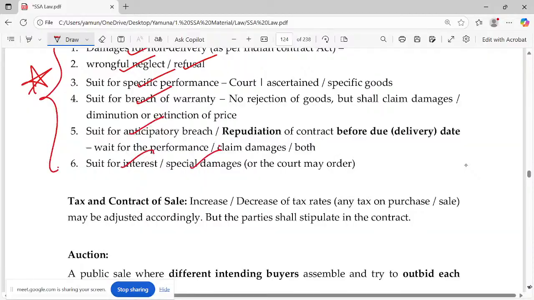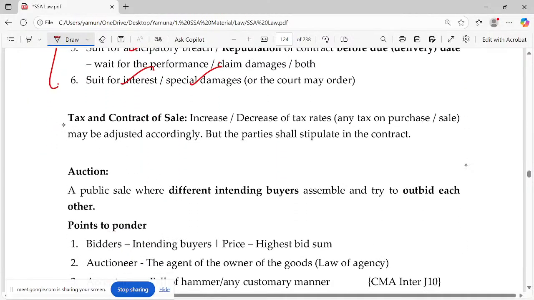You have to be very clear of that. And tax and contract of sale. Yes, if there is an increase or decrease of tax rates like on purchase or sale, now we have GST, right? It may be adjusted accordingly. It's a stipulation in the contract. It depends on how you do it and how the other person did it.